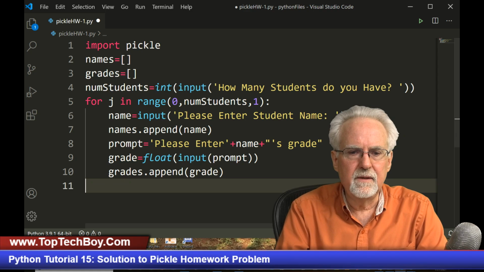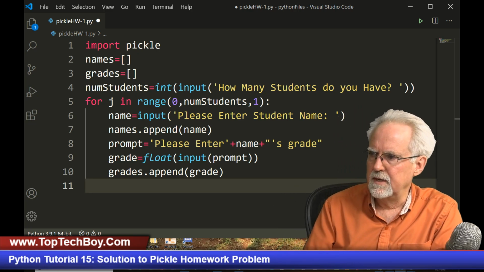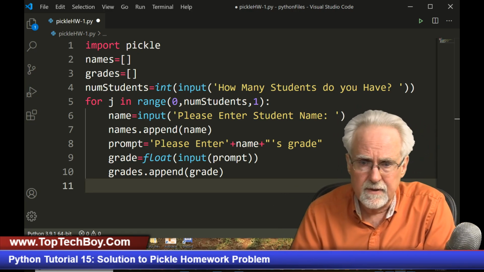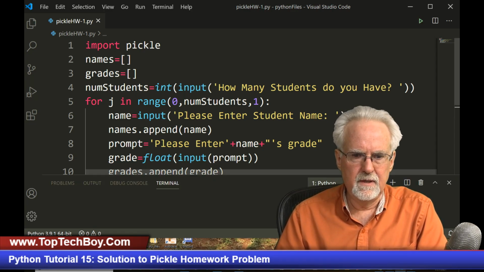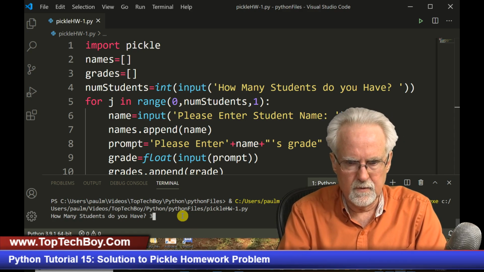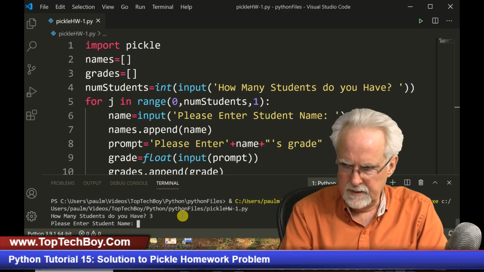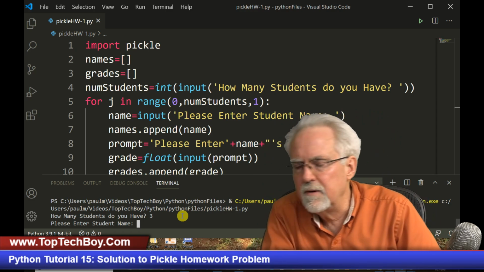Okay, and so now let's just see if this thing crashes. I want to just see if it crashes because I was getting kind of fancy there with my prompt. And I think you've been able to see everything there so far. I certainly hope so. Let's go ahead and run this thing. Okay, how many students do you have? I have 3. Okay, and please enter the student name. I think you can see that. I hope you guys can read this.